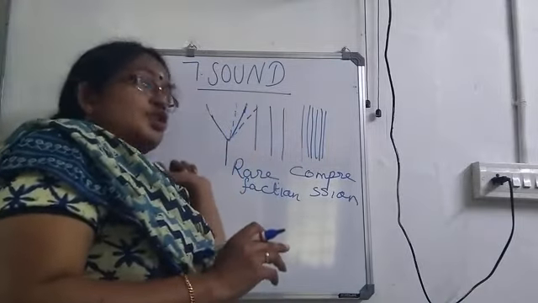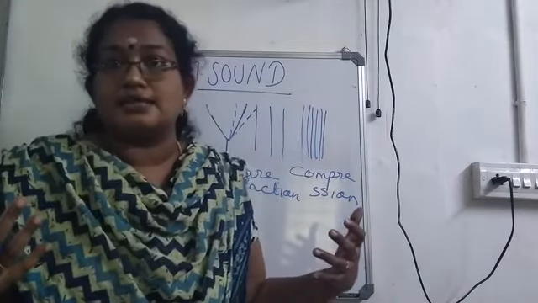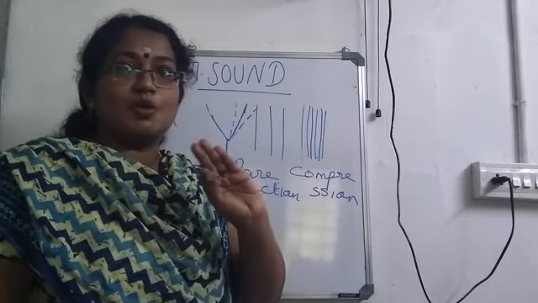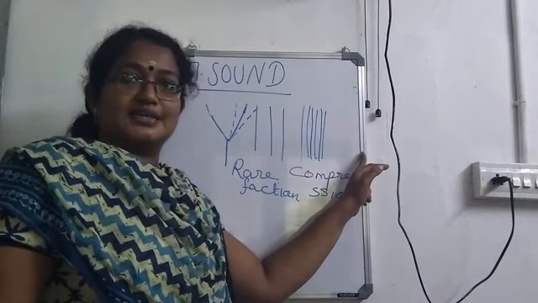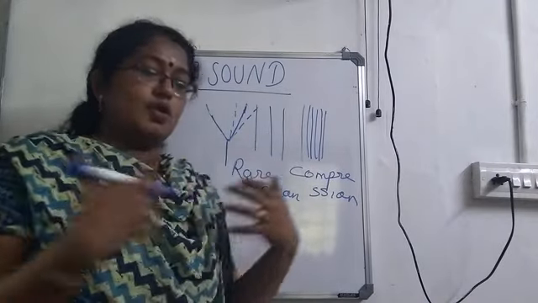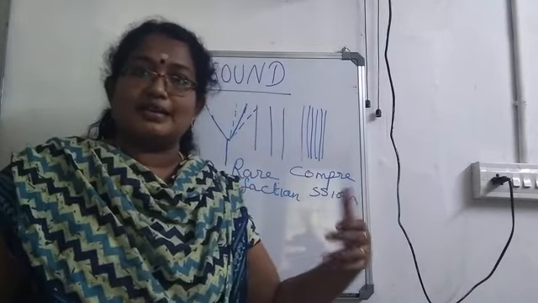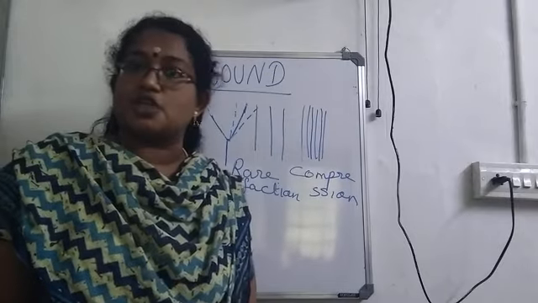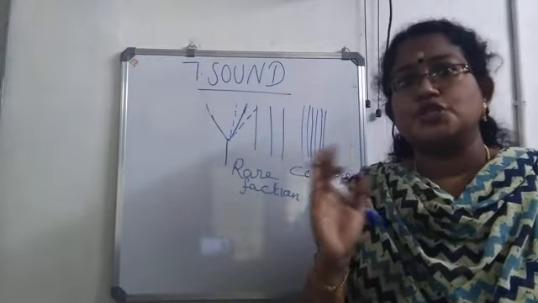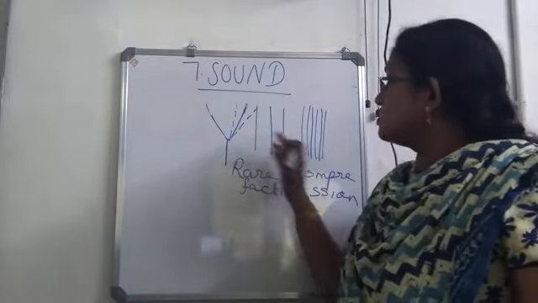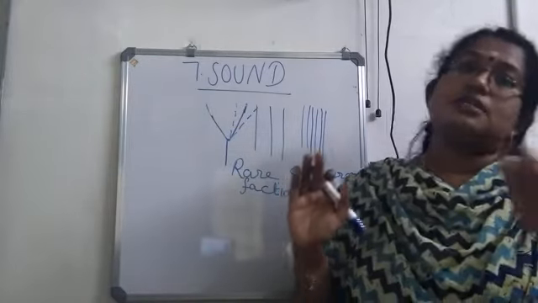Then when it moves to the opposite side, what happens? The air molecules present there get released. The air molecules won't stay at a particular place. They will move. That is why I have drawn the compression to the other side. So after compression, the air molecules get released. There we will be getting rarefaction. If the air molecules are released, we will call it rarefaction. So when the prongs of the tuning fork vibrate, this process will continue. Number of compressions and rarefactions are formed.